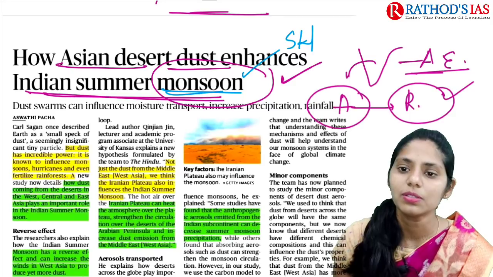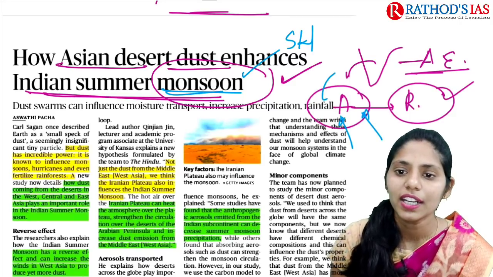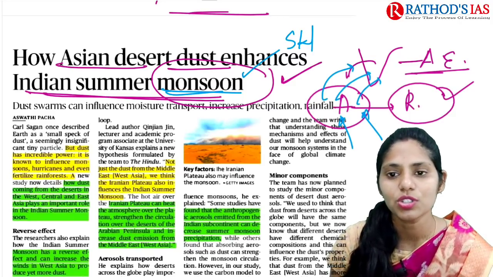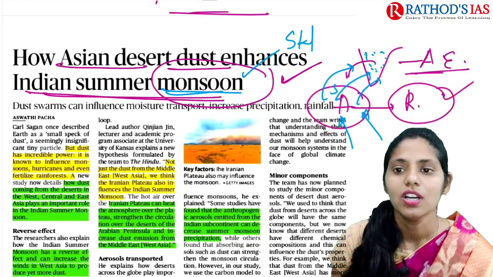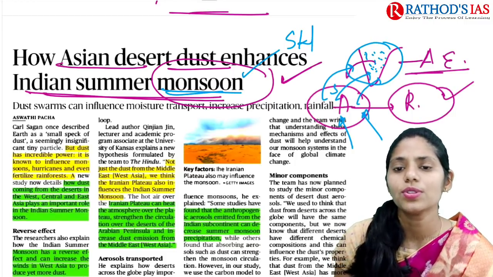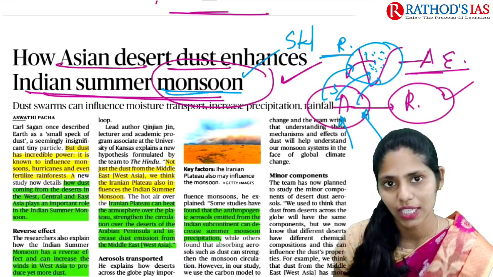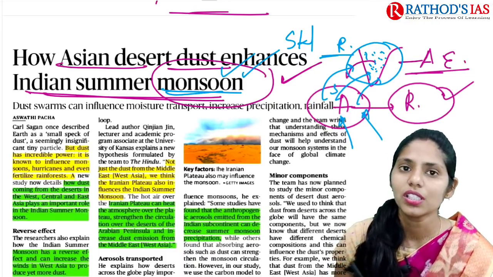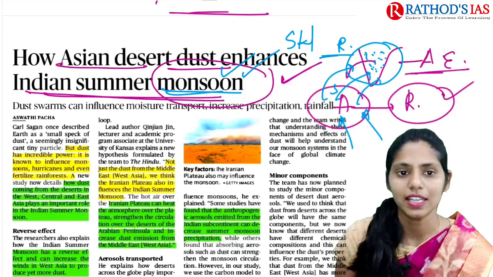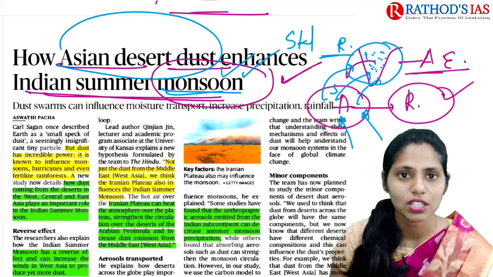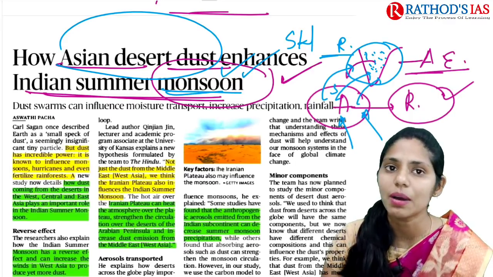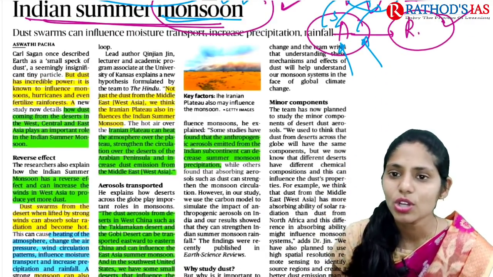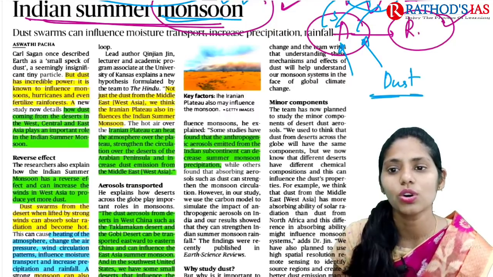In the southwest monsoon, we can see the wind direction changing. Whenever winds move from sea to land, they bring moisture and cause rainfall. So the southwest monsoon brings rainfall to India. This article mainly says that, according to a recent study, Asian desert dust also plays an important role in enhancing our Indian summer monsoon. Now let me talk about this dust. What is the role of dust?